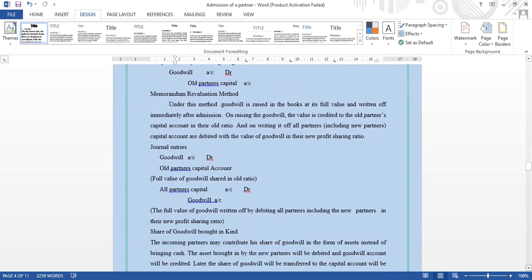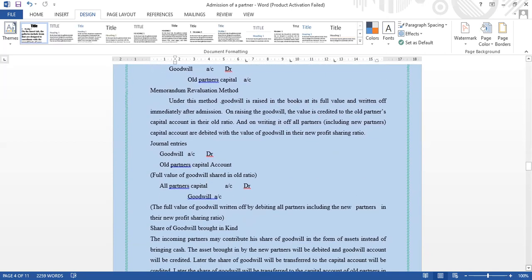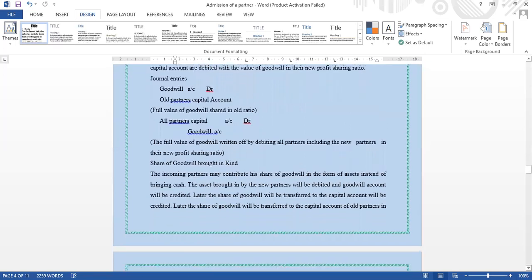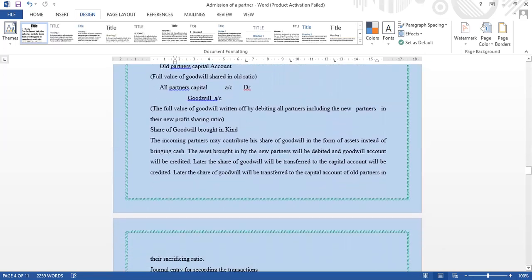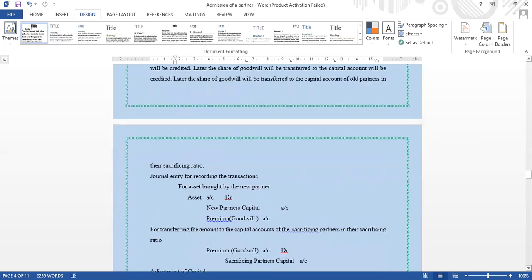The journal entries I have given here for your better understanding. The first journal entry is goodwill account debit to old partners' capital account, for the full value of goodwill shared in the old ratio. What is the second journal entry? All partners' capital accounts debit to goodwill account. Okay, then we'll move to the next part.